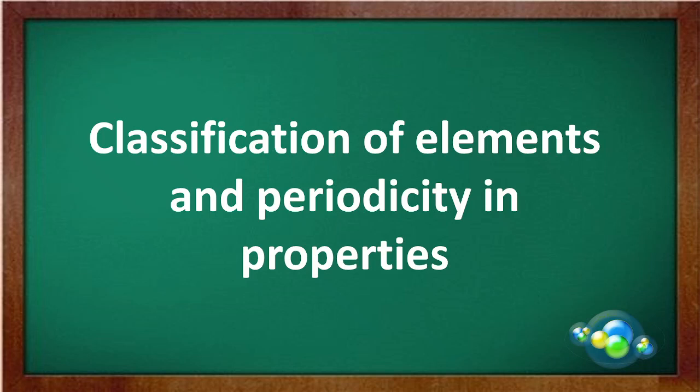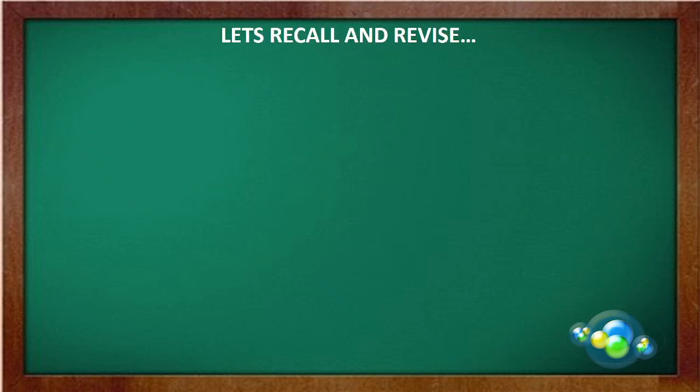So why do we need to classify the elements? Let us begin. Let's recall and revise. We know by now that elements are the basic units of matter, and when the classification of elements began, there were only 63 elements known, and at present we have around 119 elements known to us.